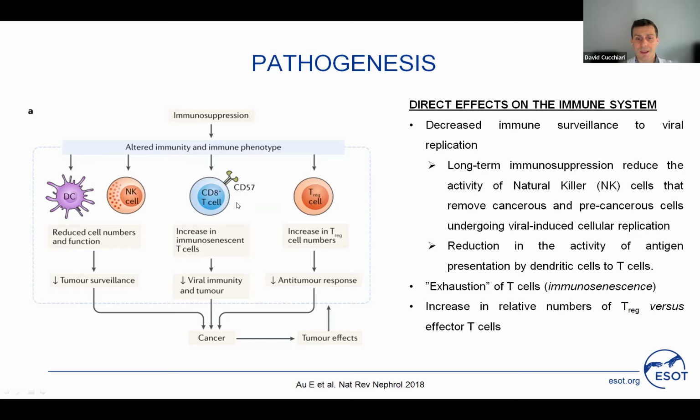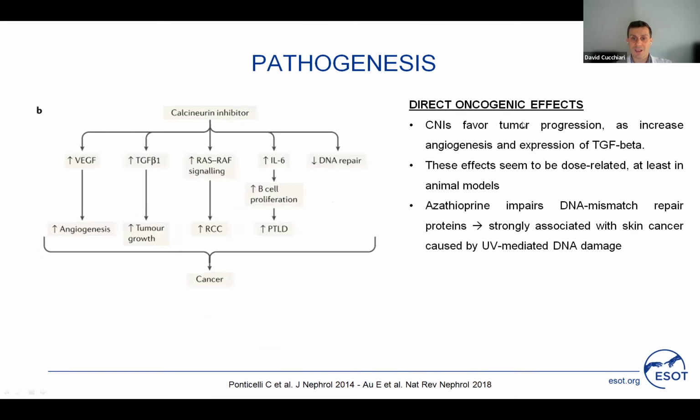There is also an exhaustion of T cells, the so-called immunosenescence, that impairs viral immunity and predisposes to the development of tumor. And also in kidney transplant recipients, it has been observed an increase in the ratio of T regulatory cells in comparison with effector T cells. And this phenotype can predispose also to the development of cancer. Apart from this direct effect on the immune system, the immunosuppressant drugs can also have direct oncogenic effects.